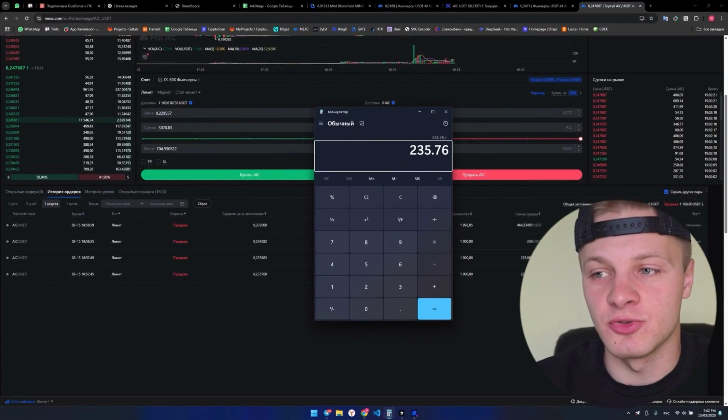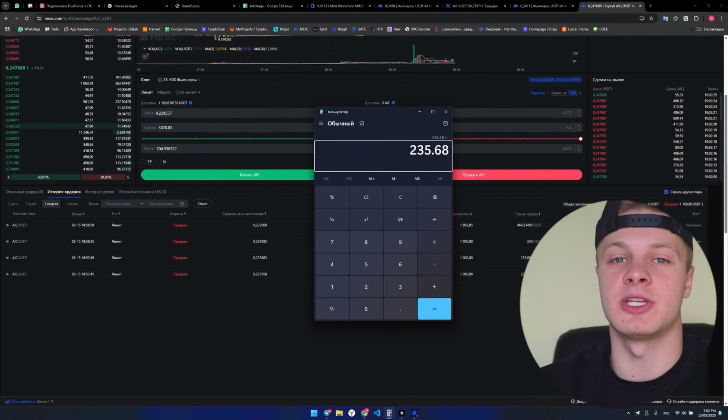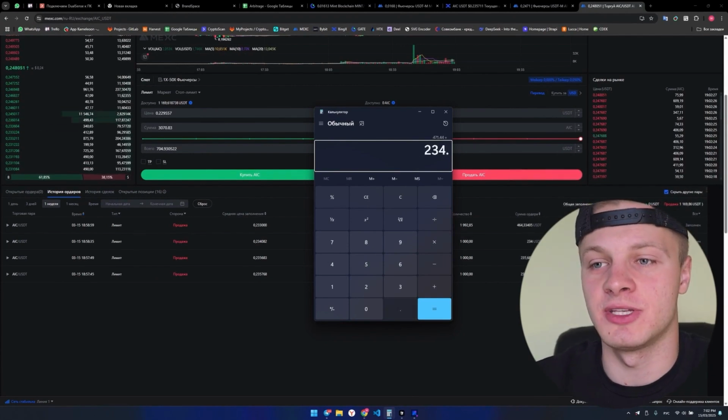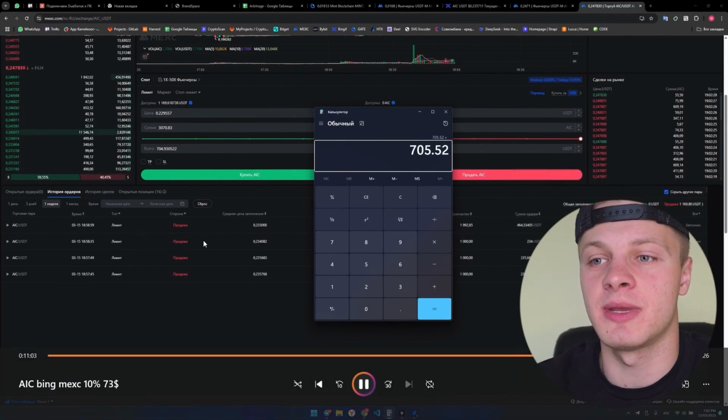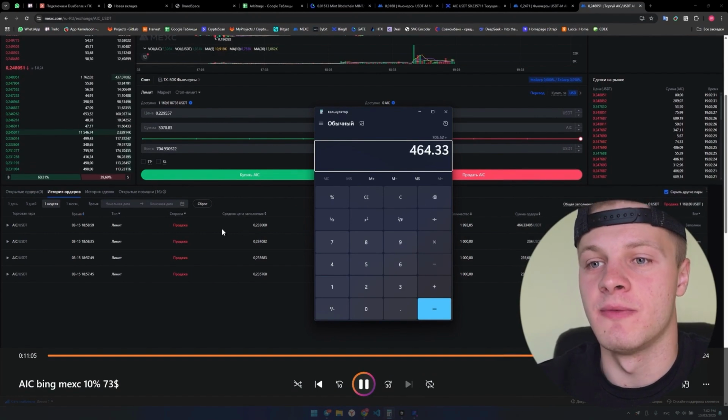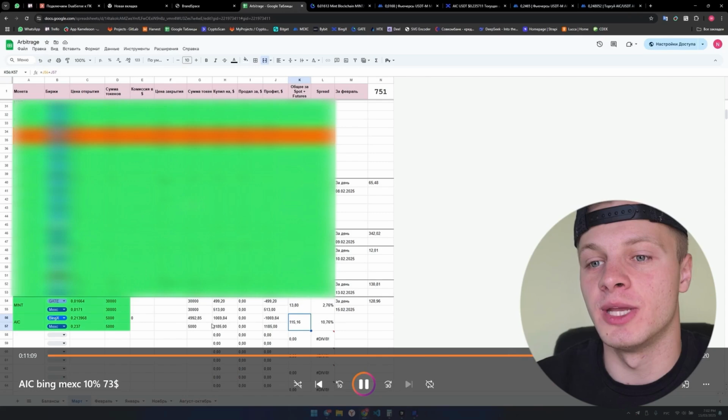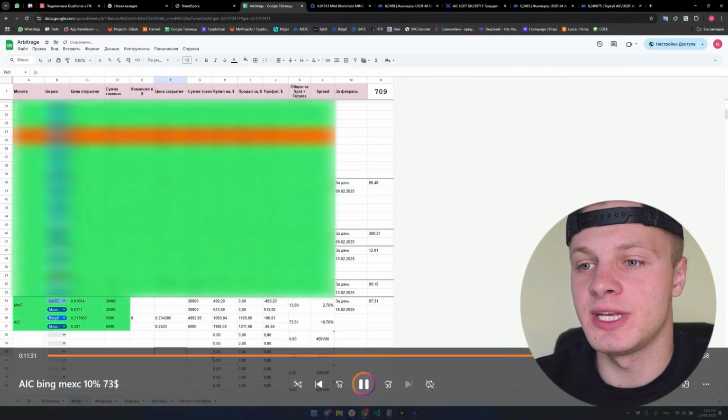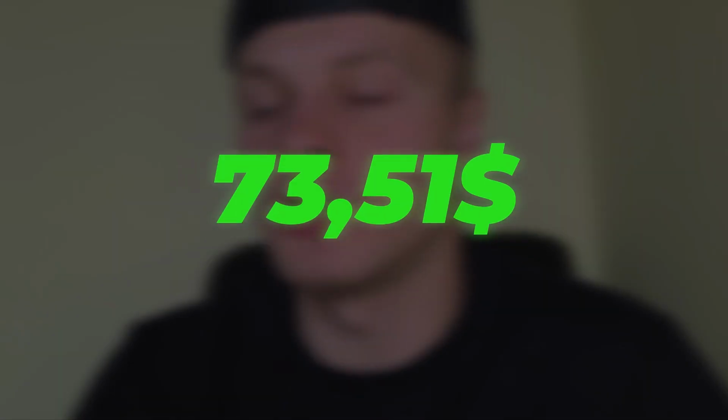Since we sold on spot using limit orders, we need to calculate the average selling price, because on spot the average selling price isn't shown. It only shows the fill price, meaning at what price you sold and how many tokens you sold. So we calculate the average price. On futures, the average closing price is already calculated, and we enter all this into my spreadsheet. The data has been entered. As a result, we made $73.51.